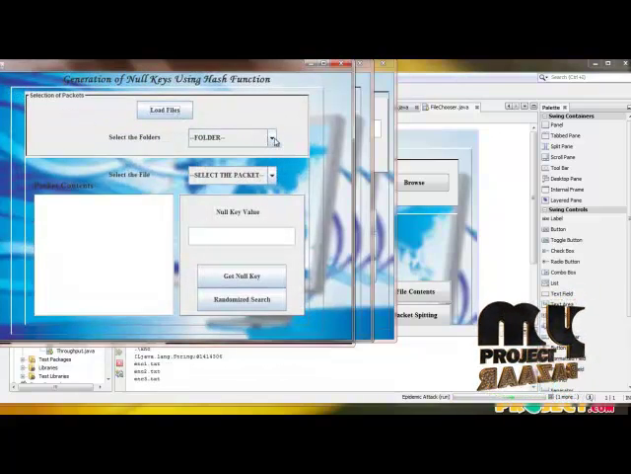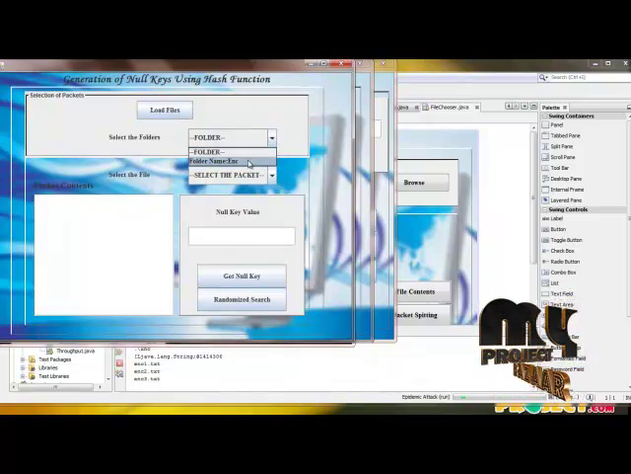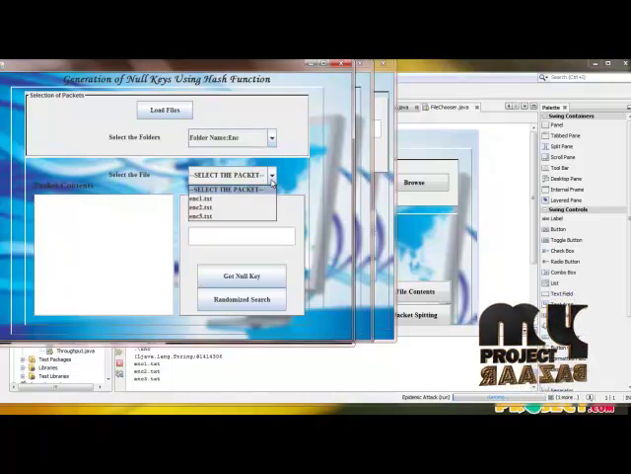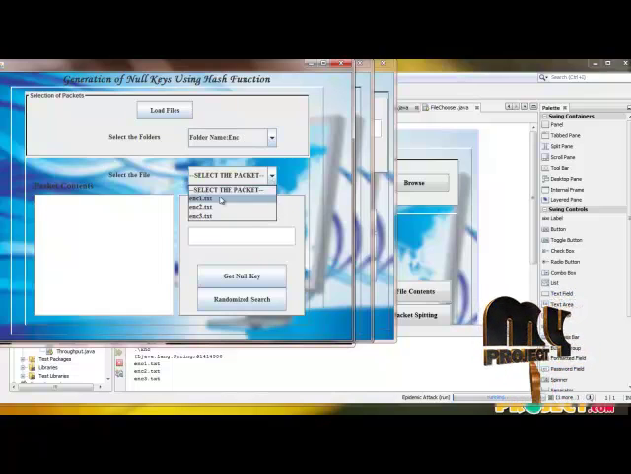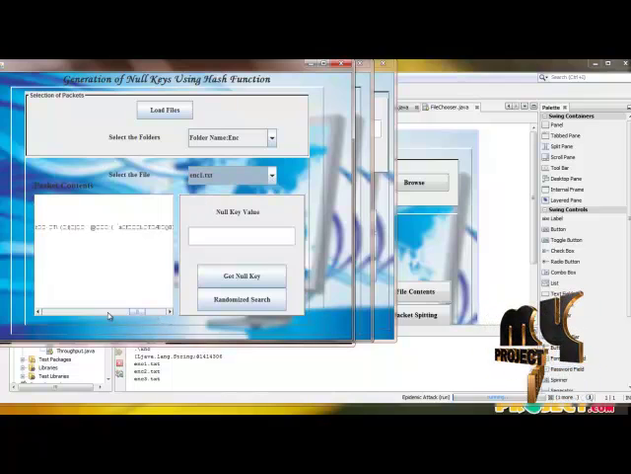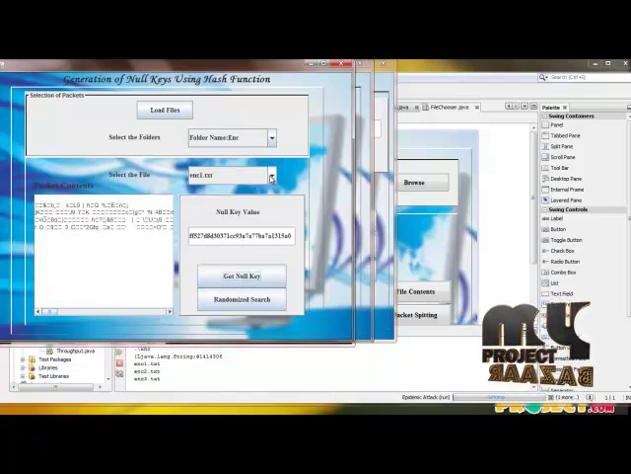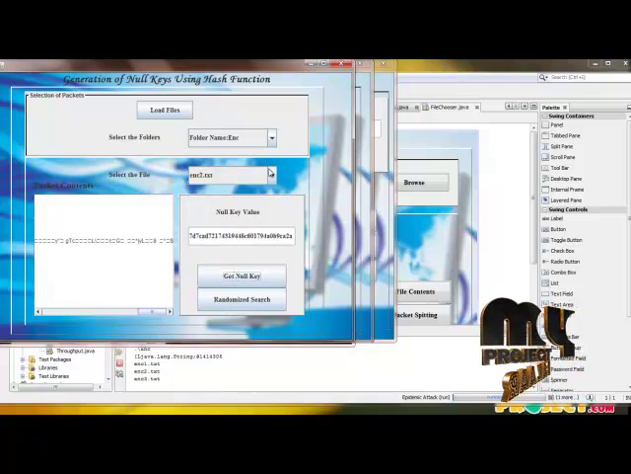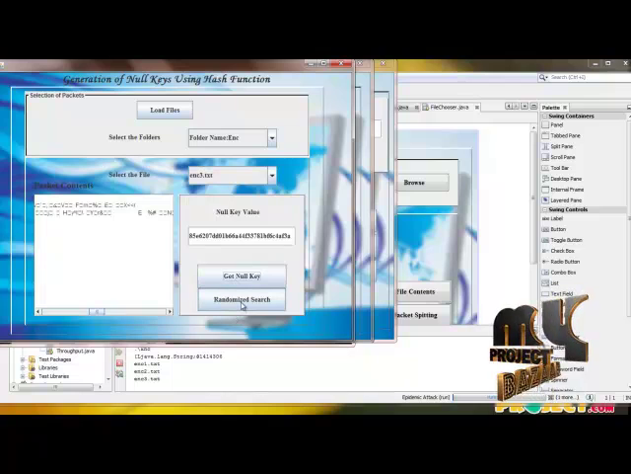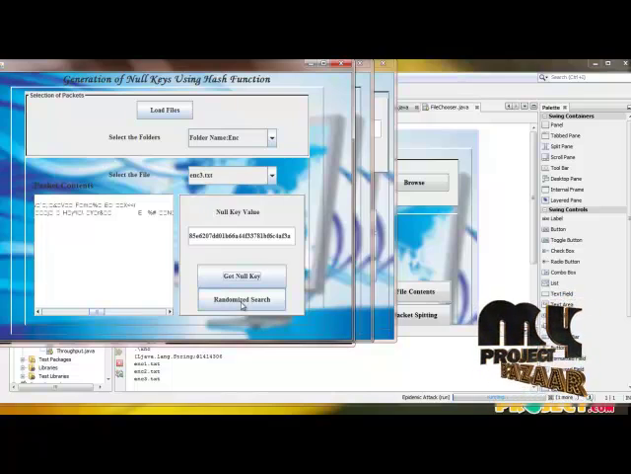By loading these files, we have to select the folder name which contains the encrypted packets, and each encrypted packet will be stored under the names encrypted 1, 2 and 3. Now I have to select each encrypted packet, and generate null keys for each packet. This process gets repeated until the last packet, and then I start looking for the forwarders using this randomized approach with the help of each node's success rates.